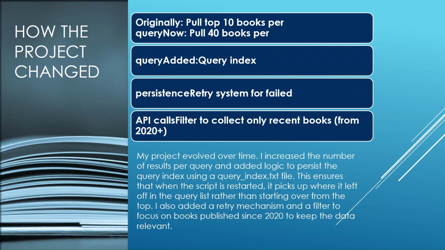I also added a feature to help run failed queries due to internet problems or anything of that nature, attempting the same query 3 times, and then if it failed, logging which queries were not successful in a file so I can go over them manually. I also added a filter to focus on books published since 2020 to keep the data more relevant. I realized when going over my data that a lot of the books being pulled were either older or not exactly relevant anymore. Some books were even from before 2000.